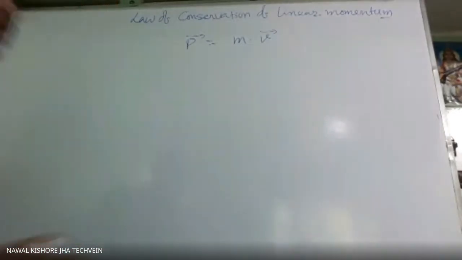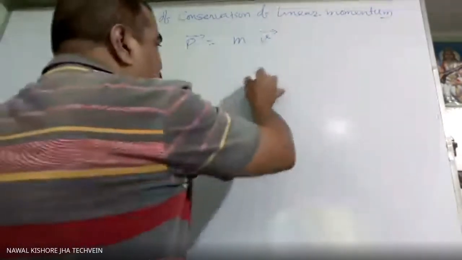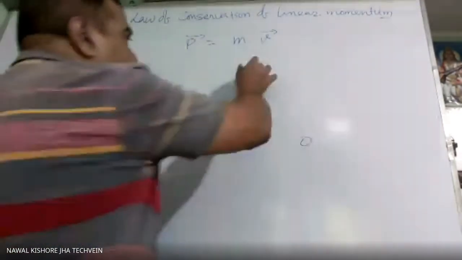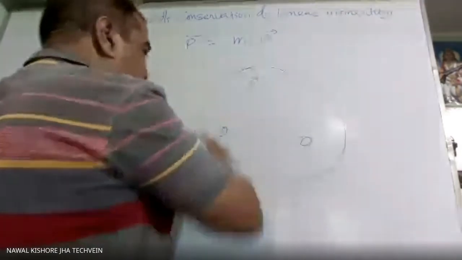For example, suppose there are three particles. Now this is the closed system.